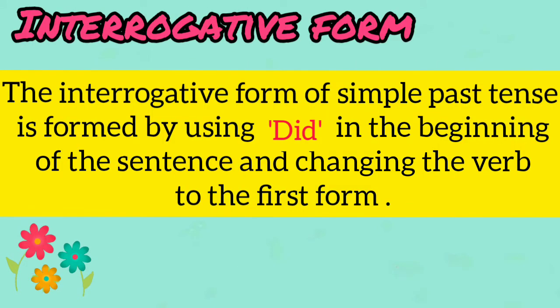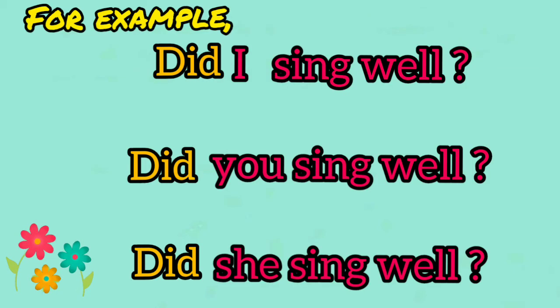Then the interrogative form of simple past tense is formed by using did in the beginning of the sentence and changing the verb to the first form. For example, did I sing well? Did you sing well? Did she sing well?